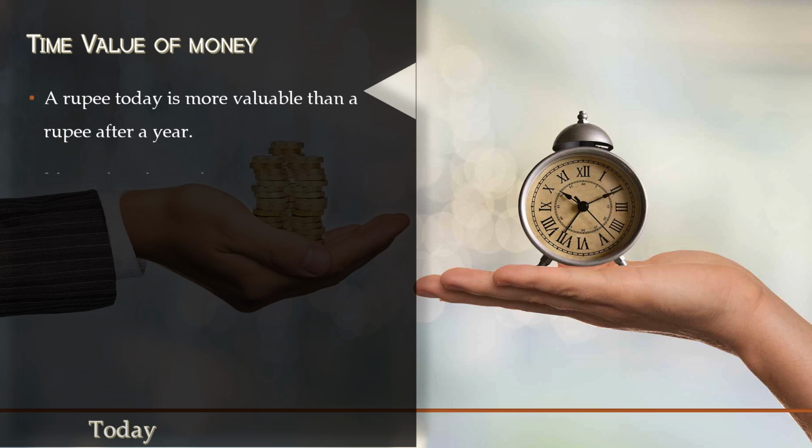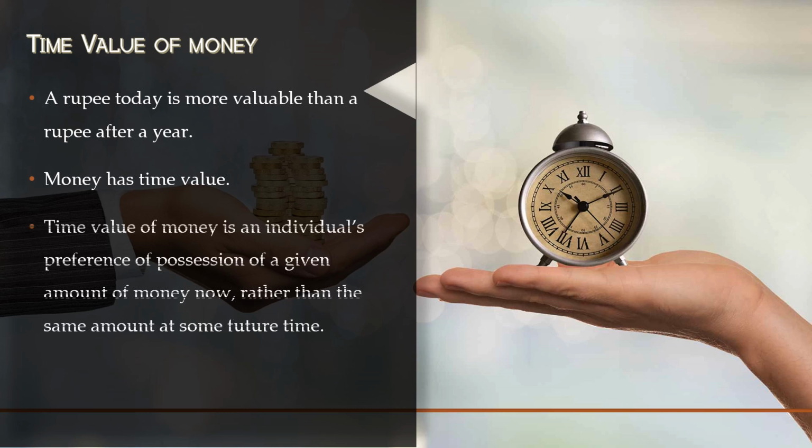So money has a time value, and time value of money is an individual's preference for possession of a given amount of money now rather than the same amount at some future time, right?